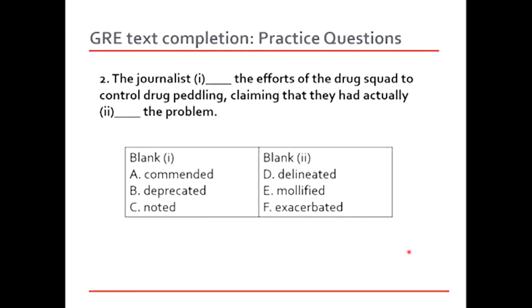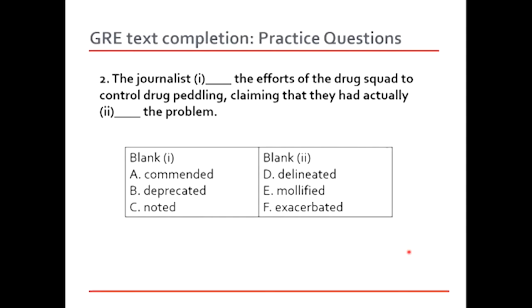See, we can understand the meaning of the sentence just by reading the phrases given in the sentence. So sometimes don't worry about the vocabulary. Just focus on the meaning of the sentence and rest of it is going to make sense to you. Let's look at the words. A, commended. No. Like I said, it's not making sense because this is in a negative perspective. The journalist is pointing out that they have not wholeheartedly done anything about drug peddling.